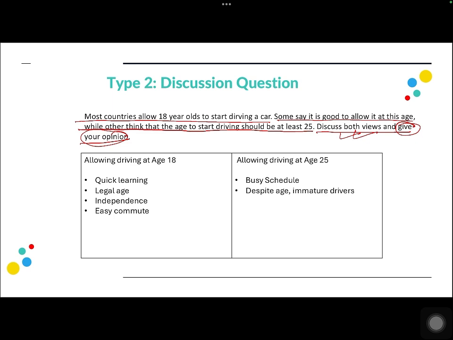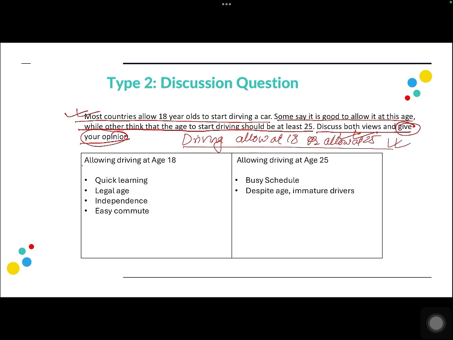Now the first thing that we have done is identify the question type. Second thing is we also need to have a clear understanding as to what the question is asking. So the question is basically asking, should countries allow driving at 18 or allow at 25, right? So should countries allow driving at 18 or at 25? This is what the question is asking.